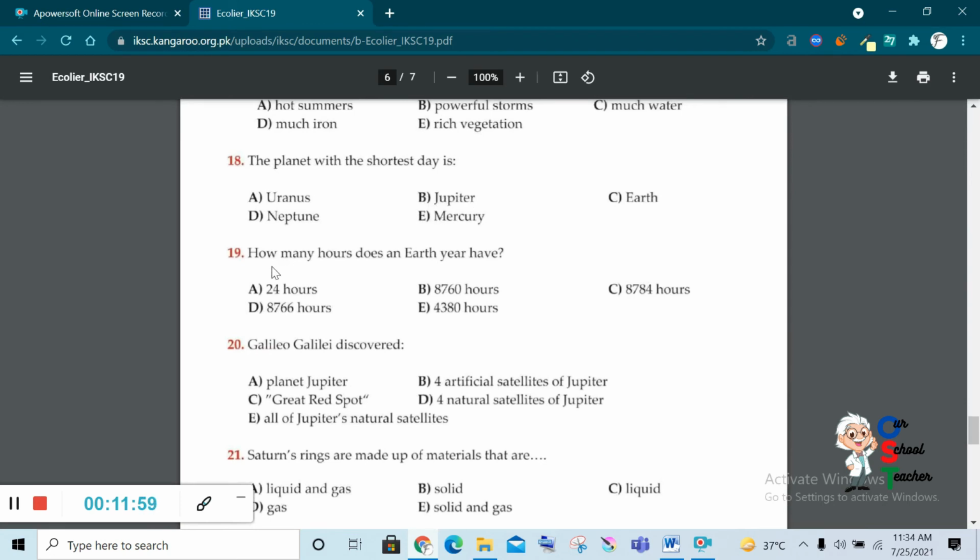B is correct. How many hours does the Earth have? So you have to calculate it. 365 days per year. When you multiply 365 by 24, you get 8760.